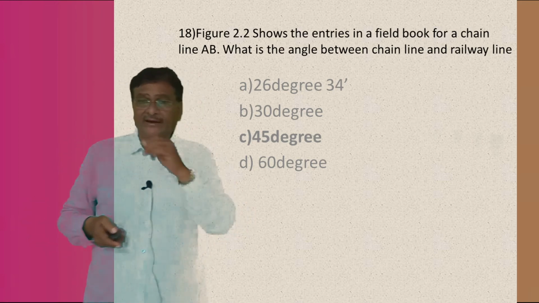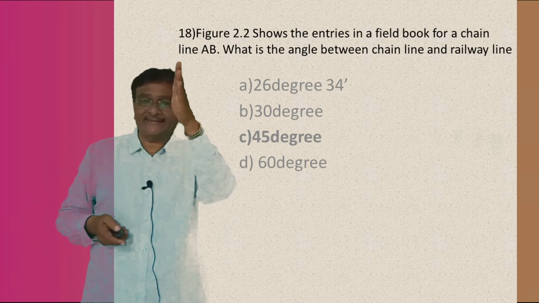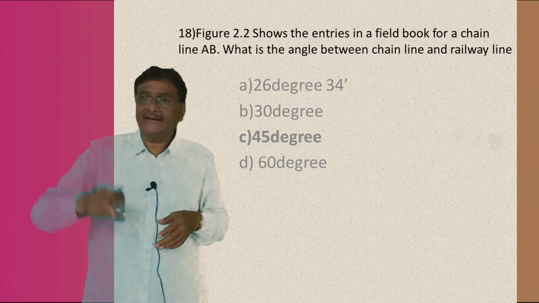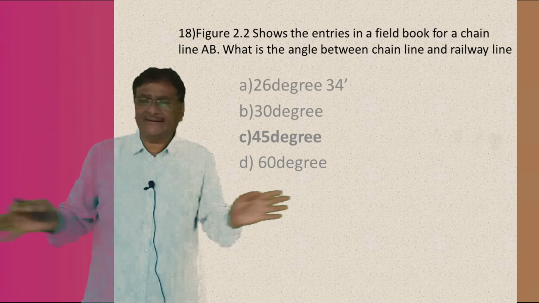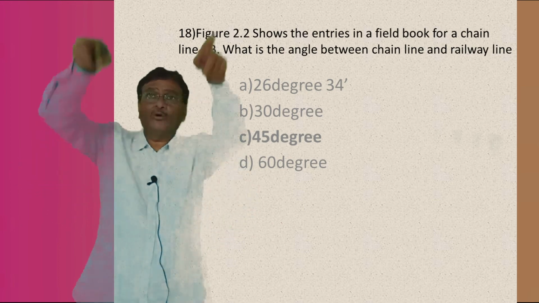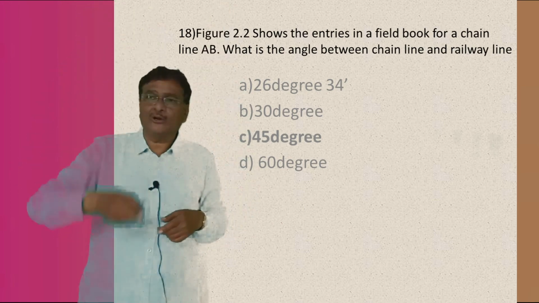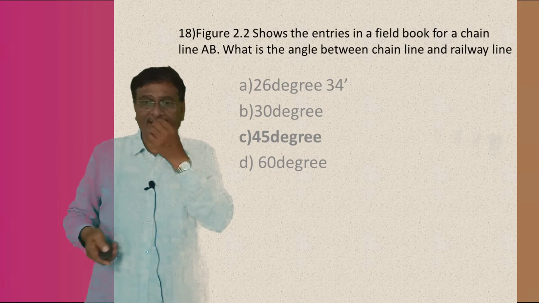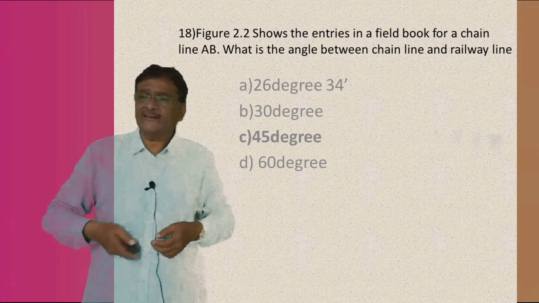What is the question? In the figure, the entries in the field book for a chain line. The chain line will always be a center line, along which the different details are plotted in the field book. Understand or not? You have seen the field book. Along the center portion will be the chain line, and you call the chain line AB.